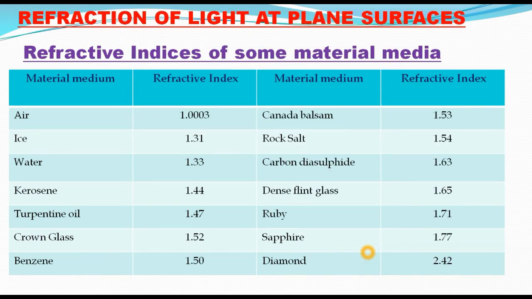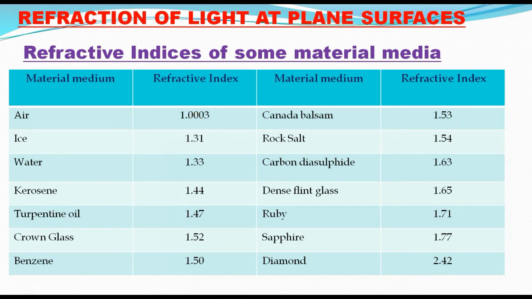So we know that the light travels with different speeds in different dispersive media. Due to this reason, different materials have different refractive indices. Some values are given in a textbook also. Let us see this table. The refractive index of air is 1.003, that is approximately 1.